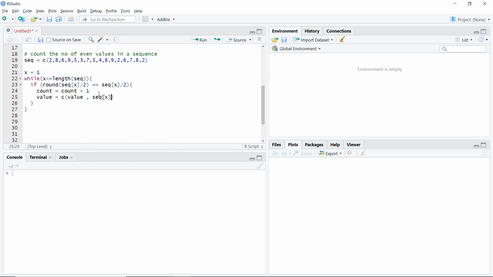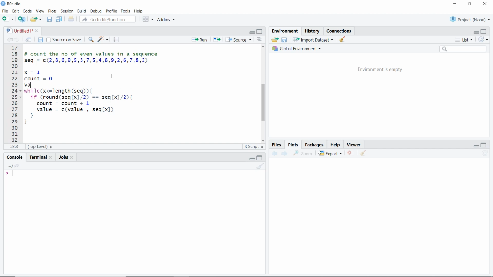Okay, so these are the two things that I have to do. I'll have to define my count and I will have to define my value. So I'll say my count will be equal to 0. Whenever I am starting, a particular object will always have a particular value. That is why I defined x equal to 1, because I wanted my x to start with 1. I defined my count as 0 because I wanted my count to start with 0. I want 0 number of evens before I start this while loop.